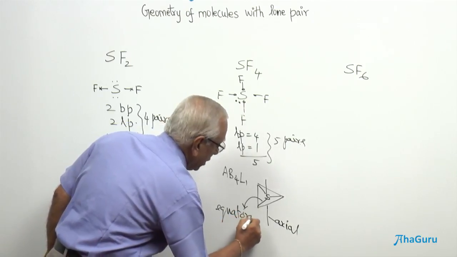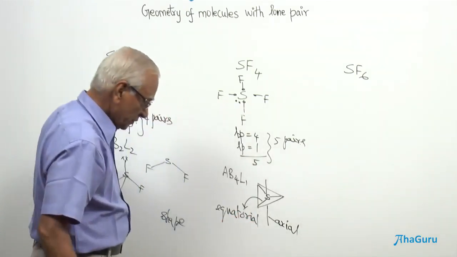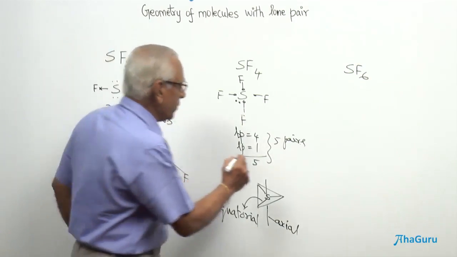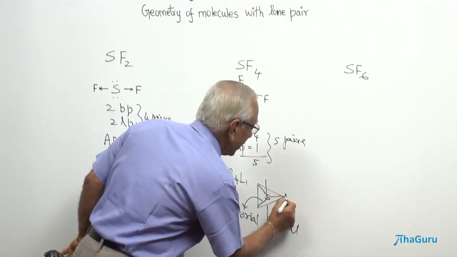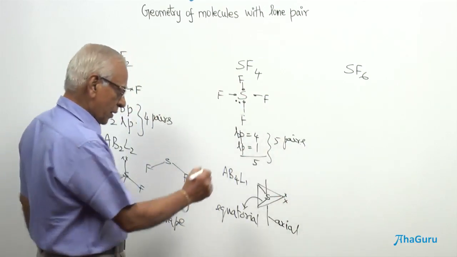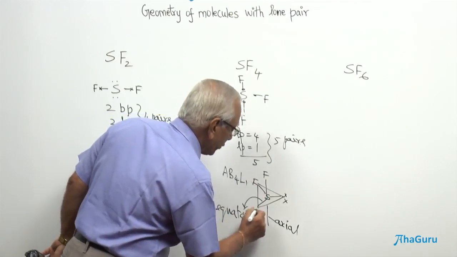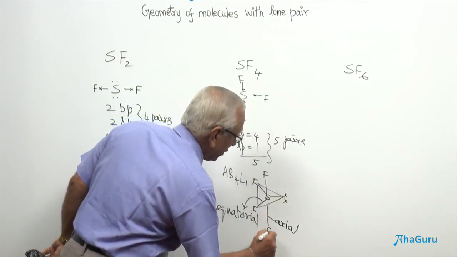I have two options. I can put the lone pair on the equatorial bond, and the remaining corners are occupied by fluorine, fluorine and fluorine.